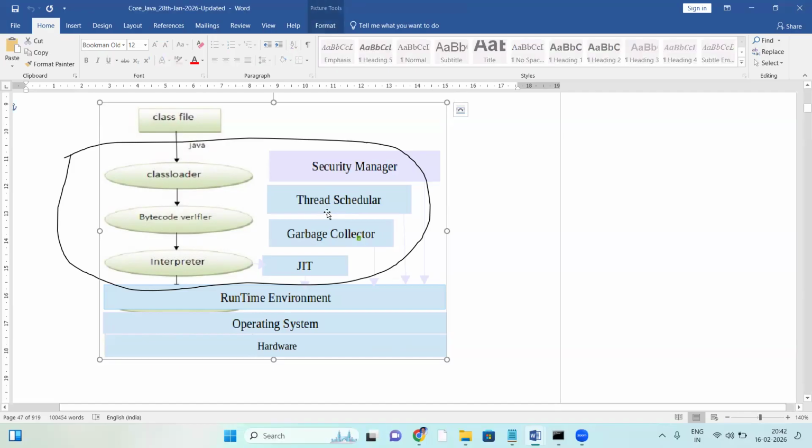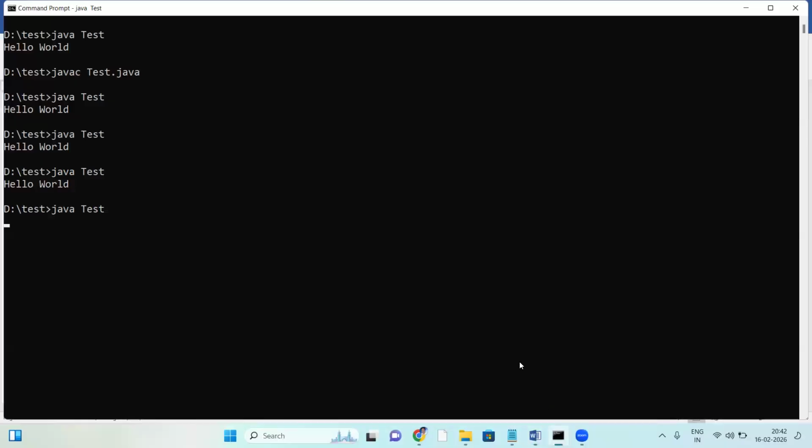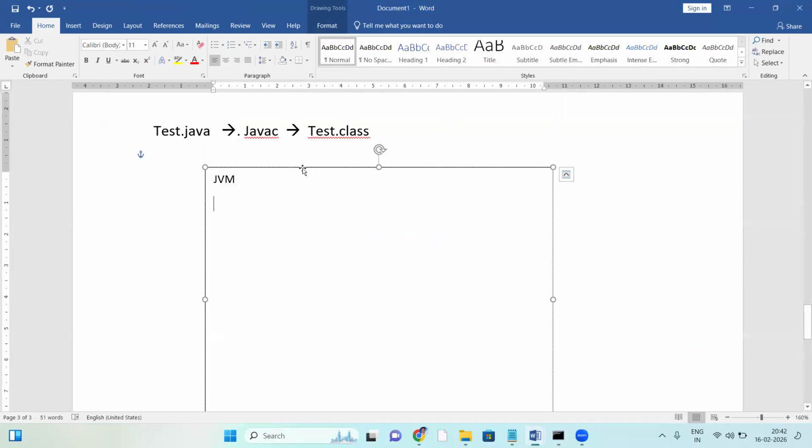The JVM contains components like the class loader, bytecode verifier, interpreter, JIT compiler, garbage collector, thread scheduler, and security manager. This is the complete JVM, containing all 7 components. When you submit the request, first of all memory space is allocated, and then the JVM is loaded into this memory space. Loading the JVM means all these 7 components, the complete engine, load into the memory space.